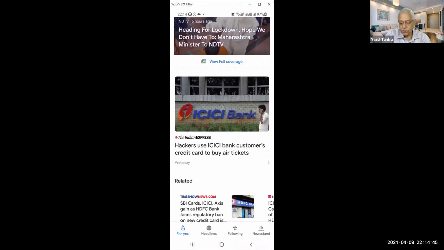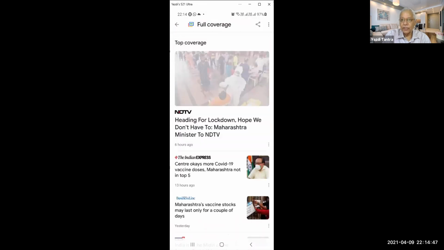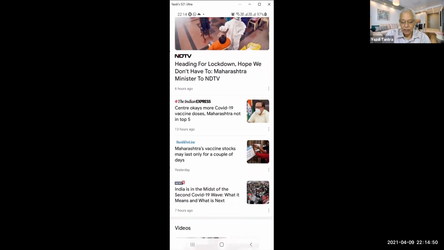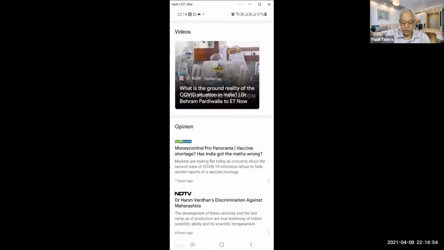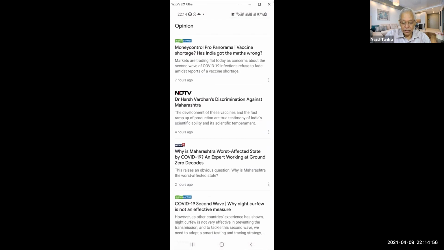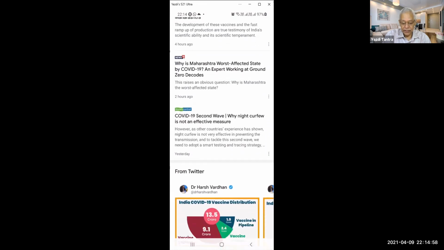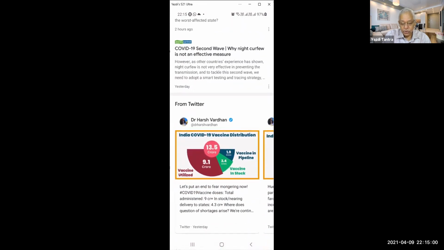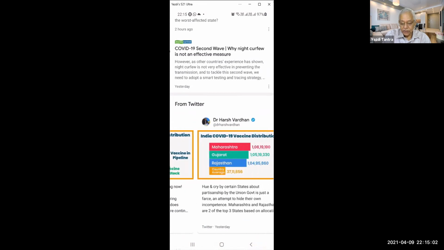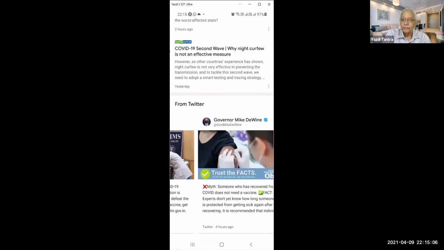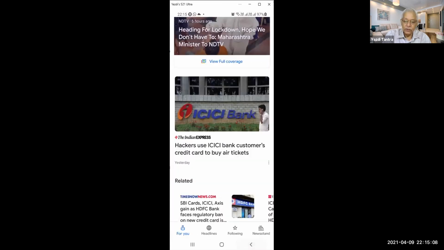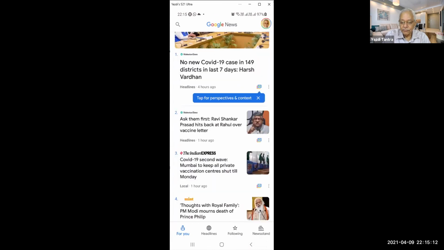This has only one story, but wherever I have this view full coverage, I see all the different types of newspapers, magazines, opinion pieces, TV channels, and also what Twitter is talking about in respect of this news item. This is very, very useful, very powerful, and you can use it all the time.